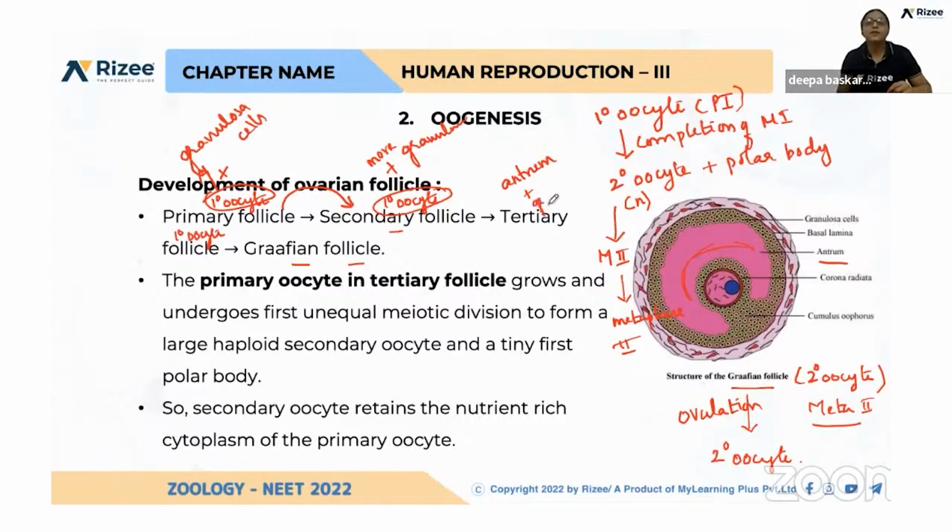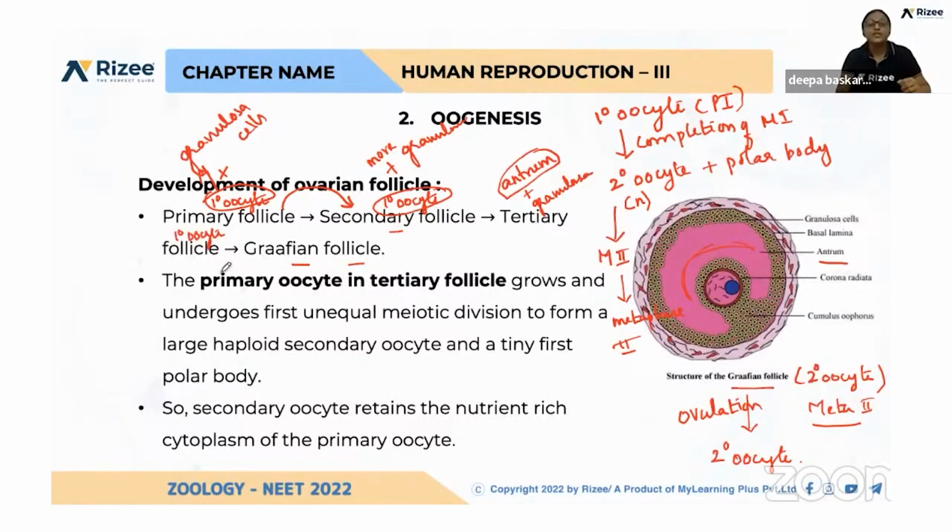Antrum is developed. Granulosa cells are present. But what is the difference between secondary follicle and tertiary follicle? This antrum is not present in the secondary follicle, but it is present in the tertiary follicle. Okay, so this is happening during the follicular phase of the menstrual cycle.